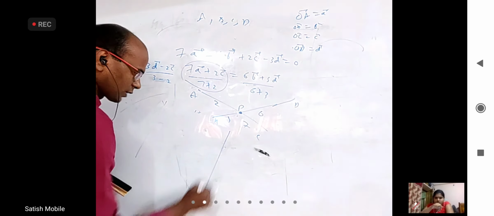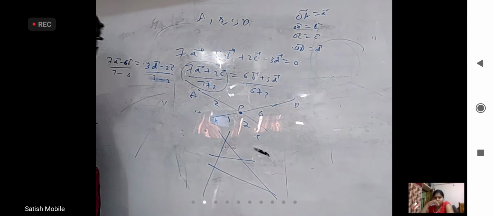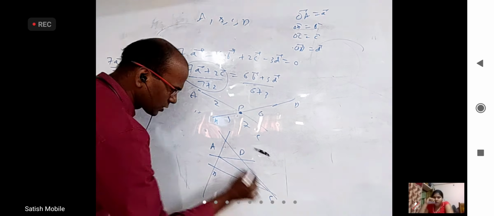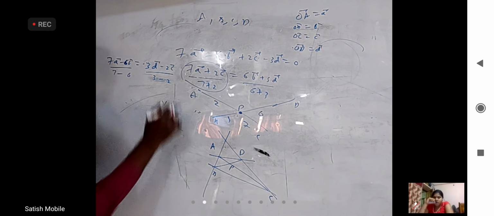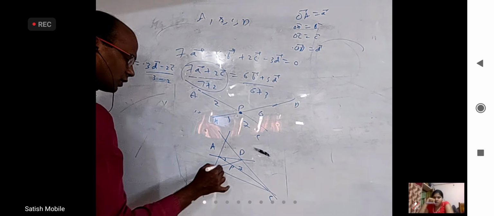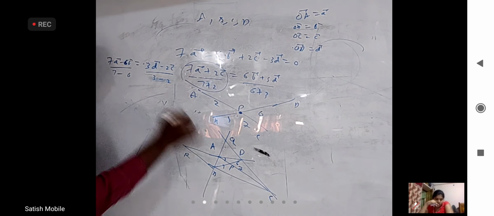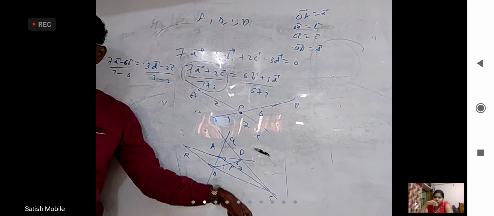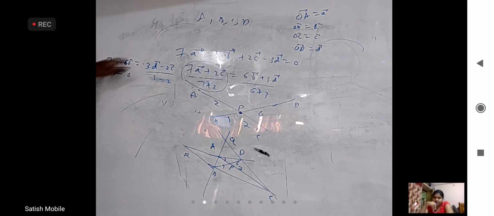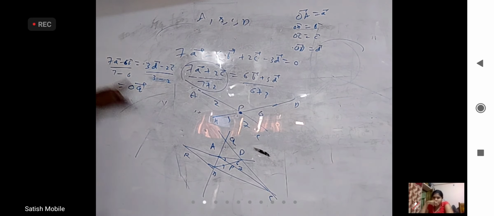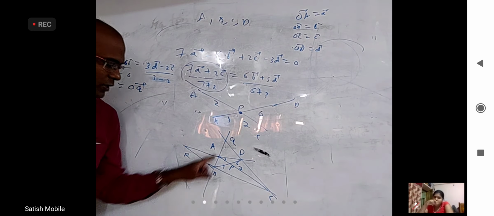I should draw like this and then like this, where this is A, this is D, this is B, and this is C, and this is AC, and this is BD, and this I call P, and based on this, 2 here, 7 here, and 3 here, 6 here. Now this is the Q I am talking about, and most probably R is here. Q lies on AB, and Q also lies on DC. So this is a point lying on AB, this is a point lying on DC, and since they are equal, it is the point of intersection of AB and DC, which is Q. So I can equate this to OQ bar straight away. Based on this, I can tell Q divides AB externally in the ratio 6:7. From here to here 6 parts, and from here to here 7 parts.